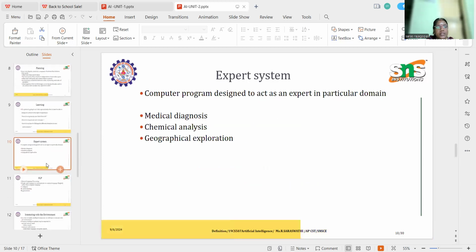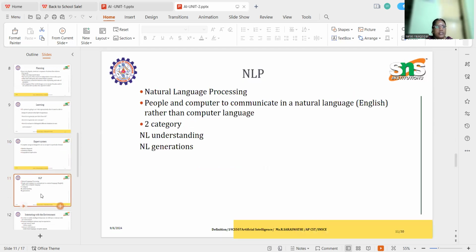This is an expert system. There are many different types of expert systems we have to design for a particular domain, for example medical diagnosis, chemical diagnosis, and geographical exploration.